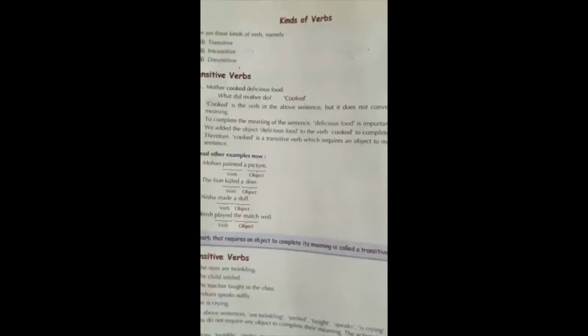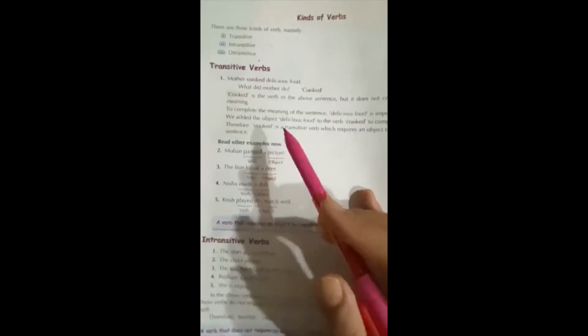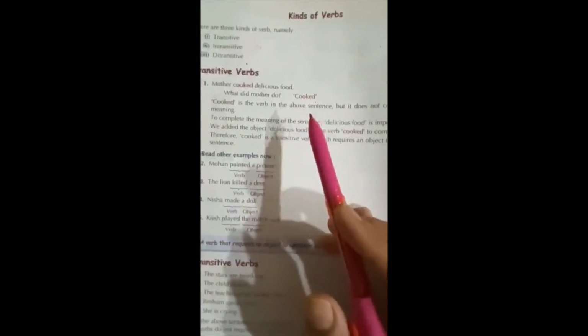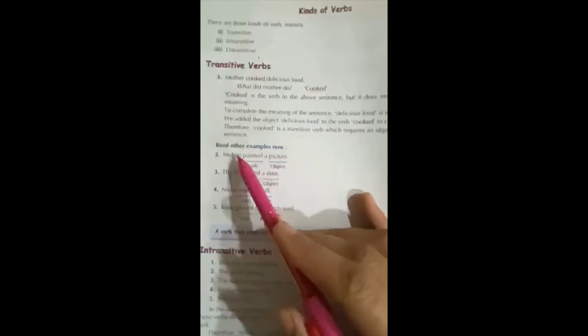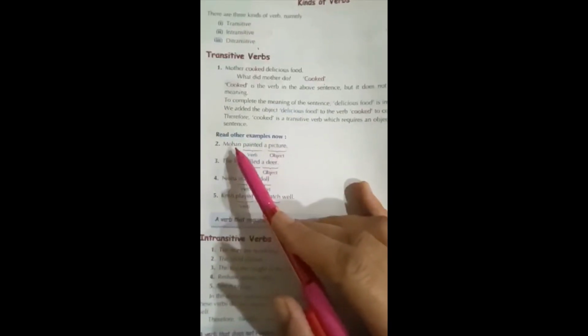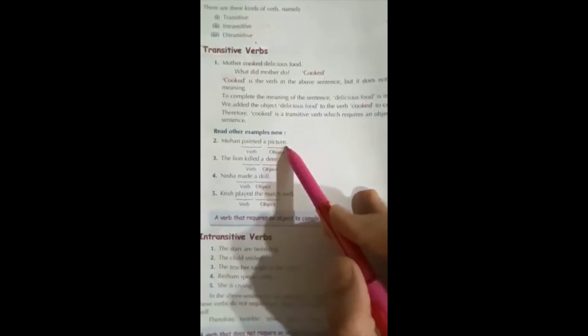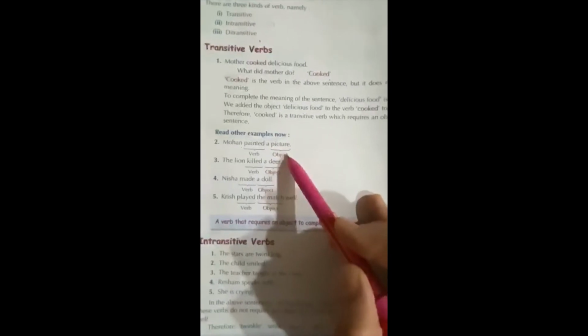So a transitive verb requires an object in the form of a noun or pronoun to complete its meaning. This object answers to the question whom or what. What did mother cook? Delicious food. Now see more examples. Mohan painted a picture. What did Mohan paint? A picture. We are getting answer after putting what?